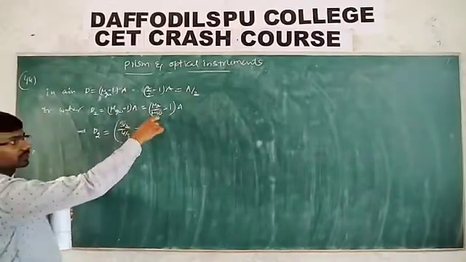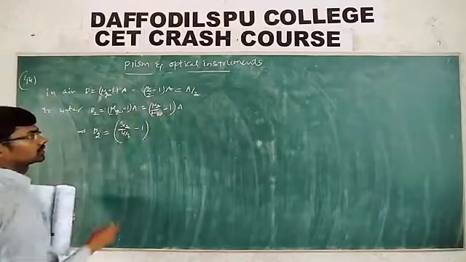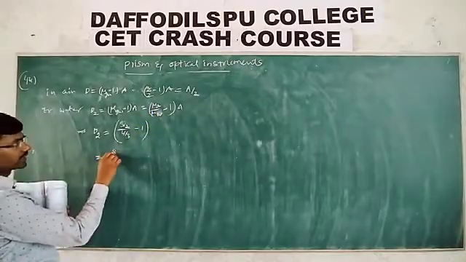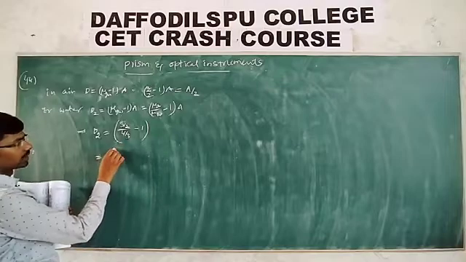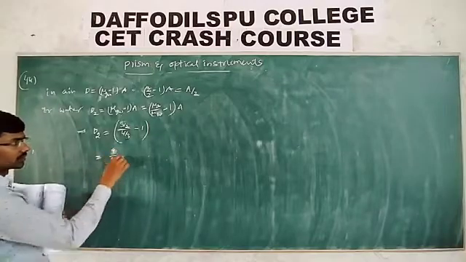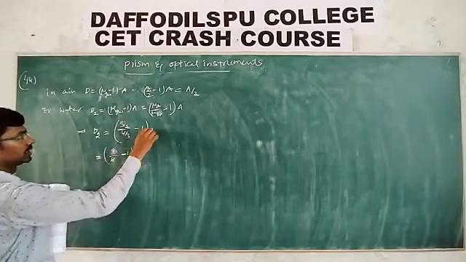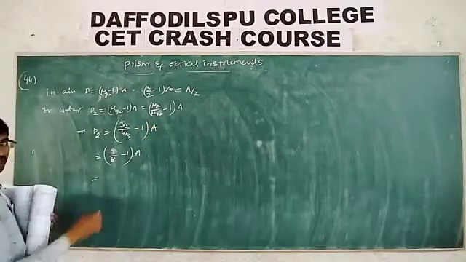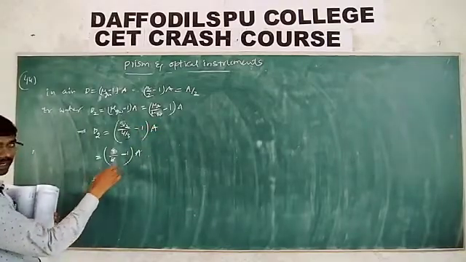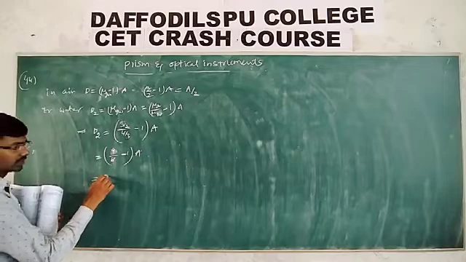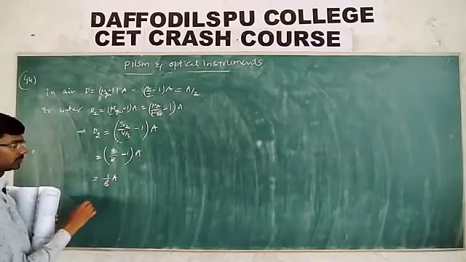Given the refractive index of the glass and the water, what do you get here? 9 by 8 minus 1 into A. Then 9 minus 8 by 8, which is 1 by 8 into A.